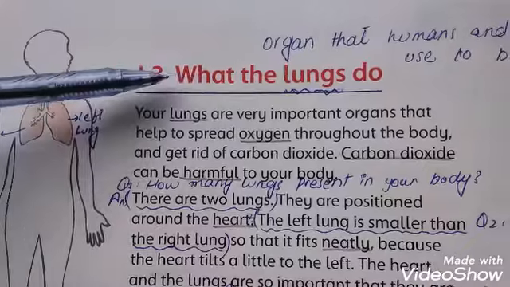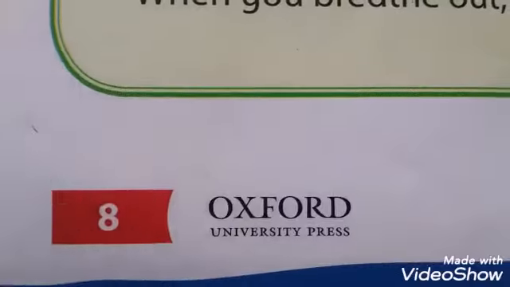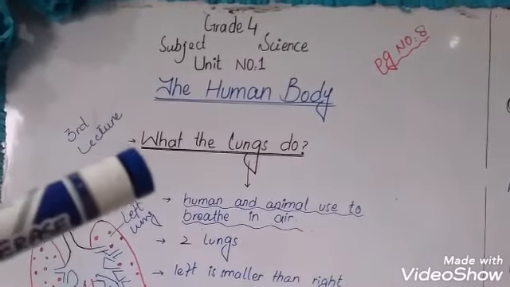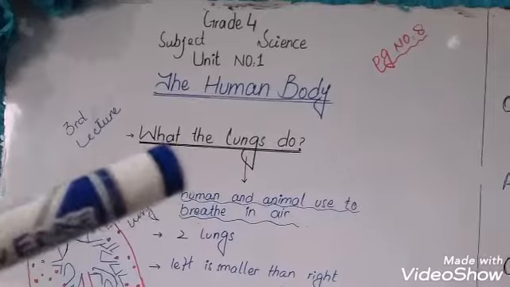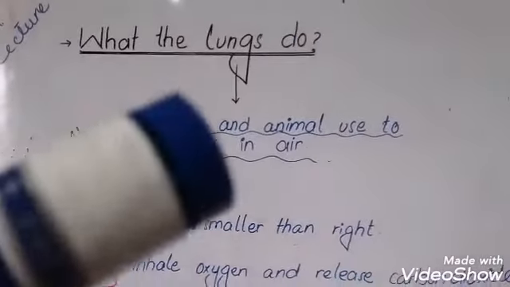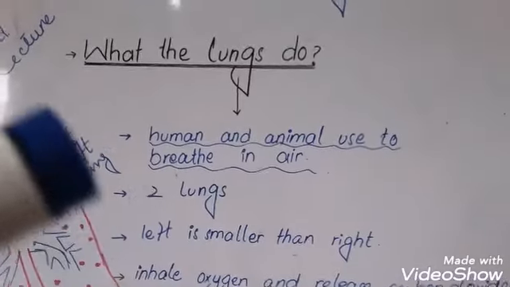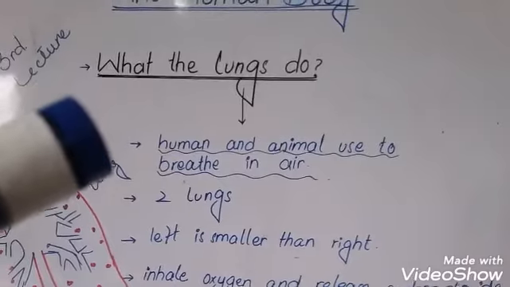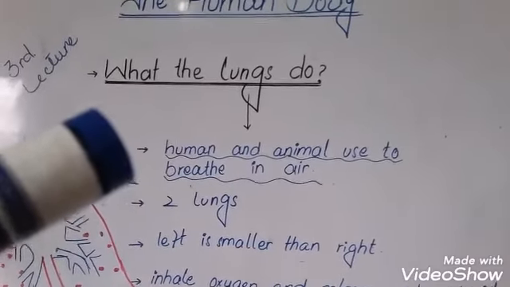Thank you. Our next topic is what the lungs do. Page number 8. Here are some key points on the board about what the lungs do. Third lecture, page number 8. The first point is that humans and animals breathe in air. Lung is an organ that humans and animals, meaning all living bodies, use to breathe in the air.